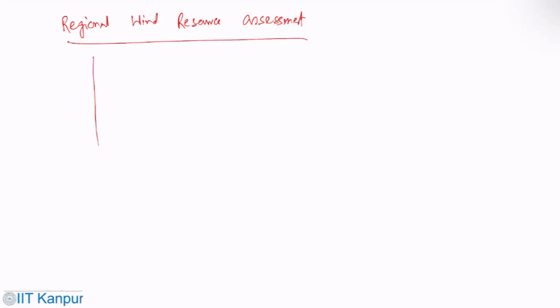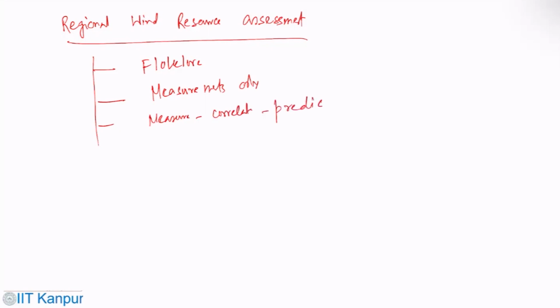One is the Falk-Rohr method, measurements only. Then you can measure, correlate, then predict.